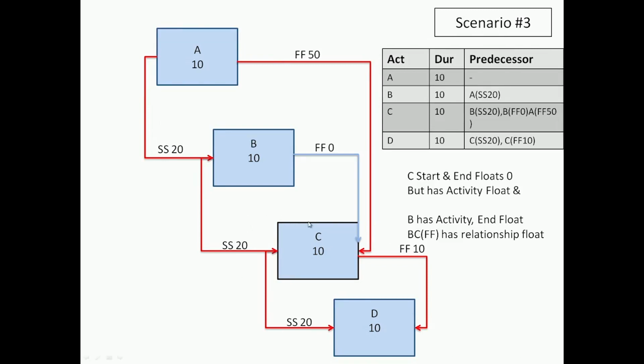Now, this is the scenario we discussed where we said C has start and end float of 0. Let me go through putting the values like we did last time. C has no start float, 40-40, and no end float, but the activity float is 60 minus 40 minus 10. So it has activity float. We have to learn how to interpret this and what it means in the practical context if you want to apply PDM. That is one reason why there is intricacy when you apply the PDM onto a real project.